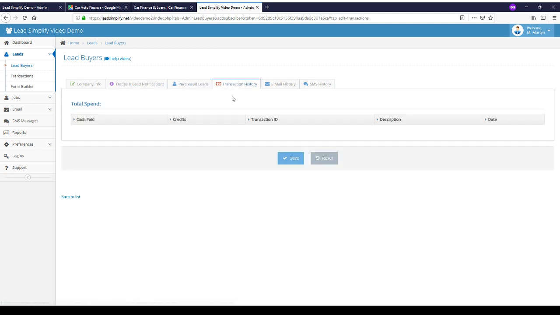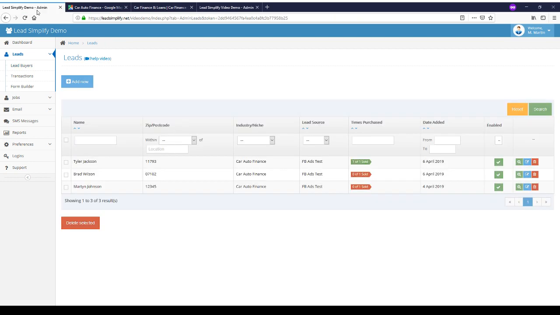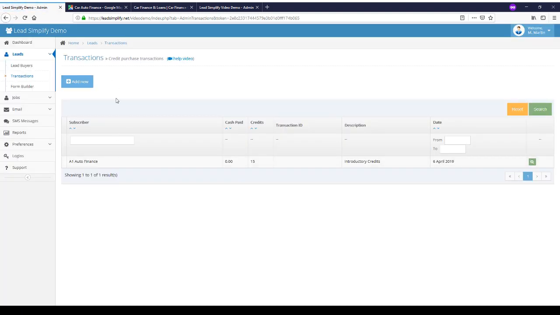You can then look at some of the additional information as we covered earlier, and that's pretty much it. Once you get a lead buyer in your system, you're ready to go. All you need to do then is place your lead form on a website and get ready to start taking leads. Now, one thing I want to show you here is this transactions page.